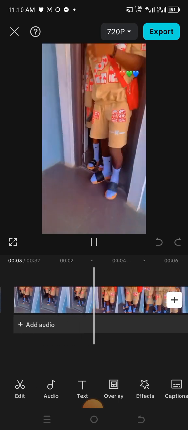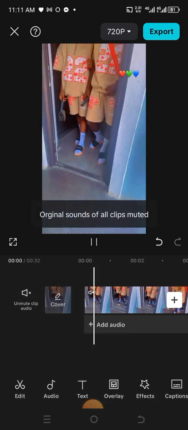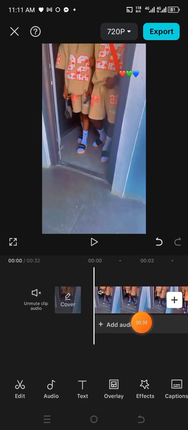This is a song. Because this song now is copyrighted, what I'm going to do is I'm going to click on mute clip. Mute clip audio. So as you can see, the voice is not playing. So what I'm going to do is I'm going to click on